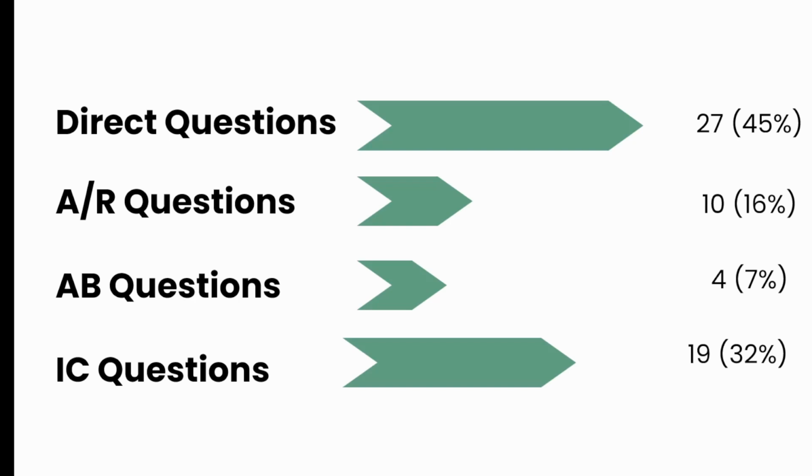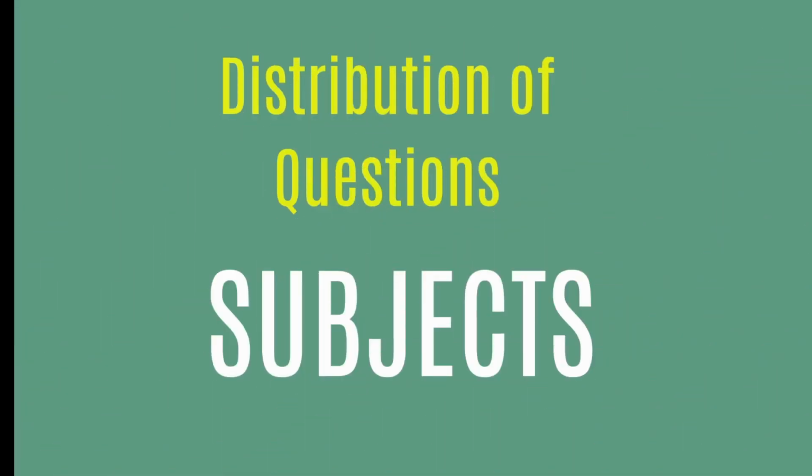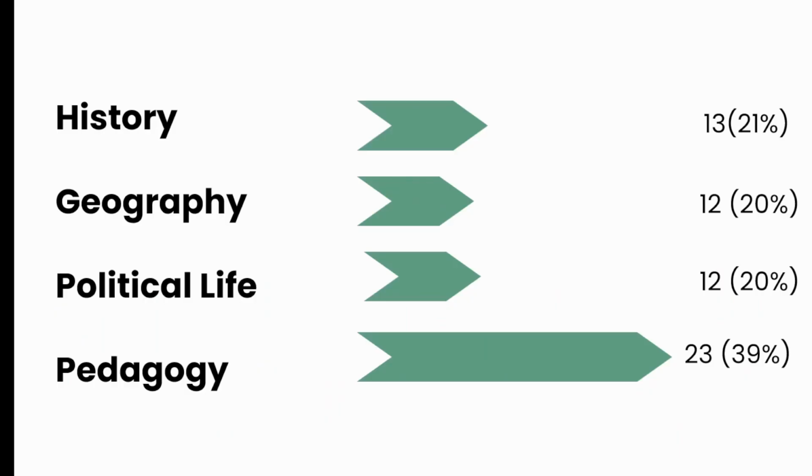And there were 19 questions with internal choice. Earlier this used to be only 2 or 3, but now 19 questions with internal choice. So the paper has become a little tougher. If you look at the distribution of questions with respect to subjects, then history had 13, geography had 12, political life had 12. This is kind of expected. Pedagogy had 23. So this is along the normal path that they take.